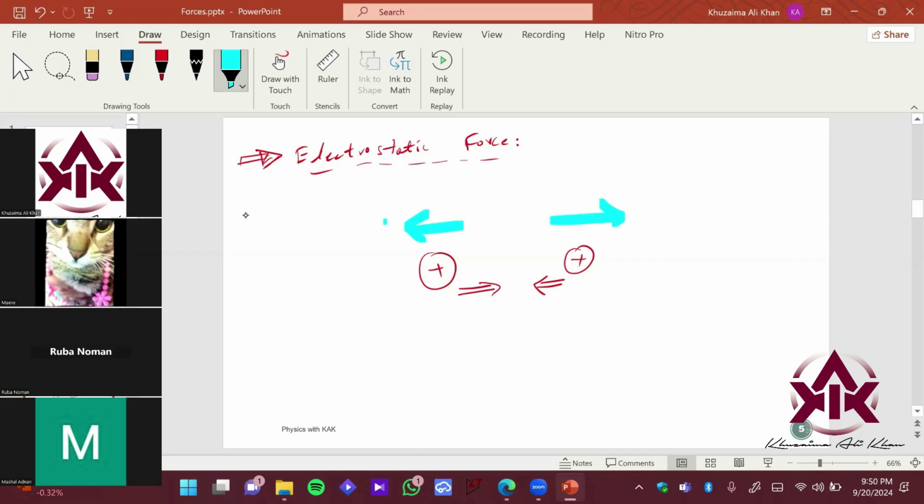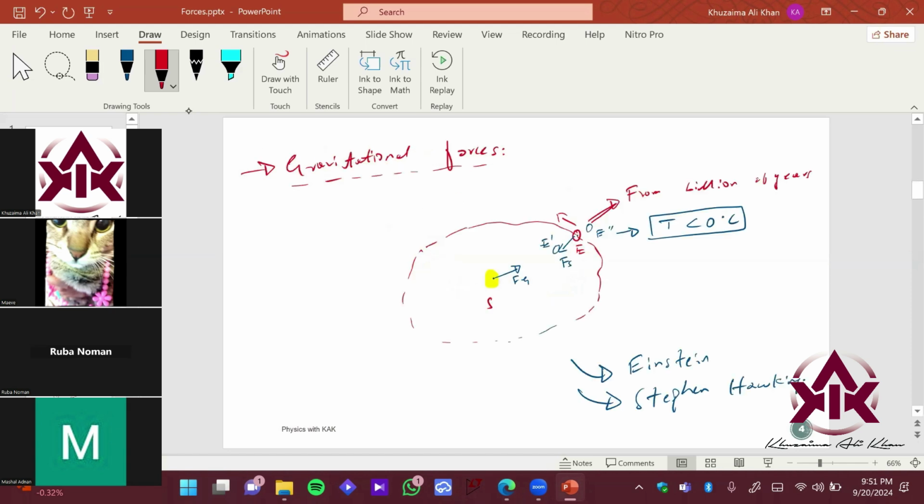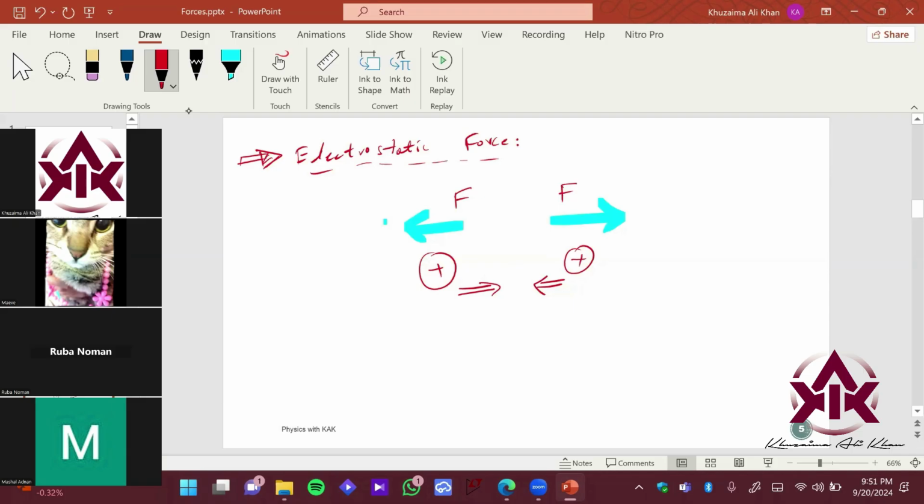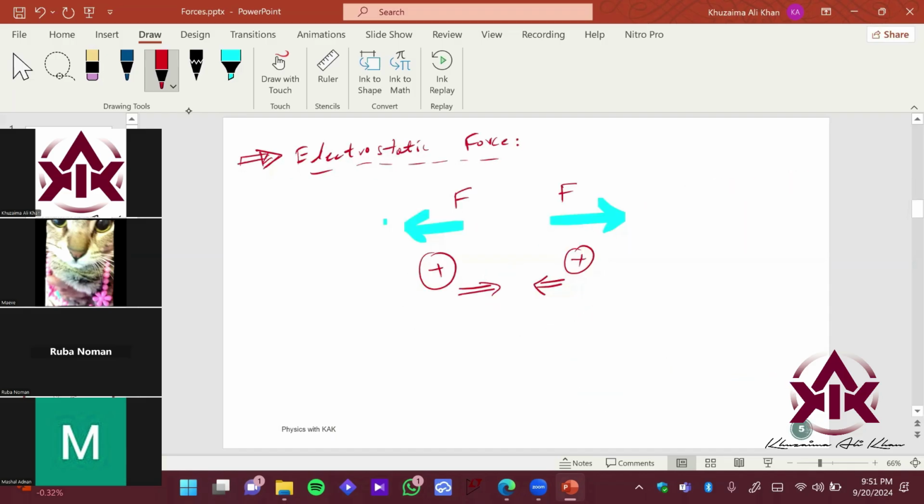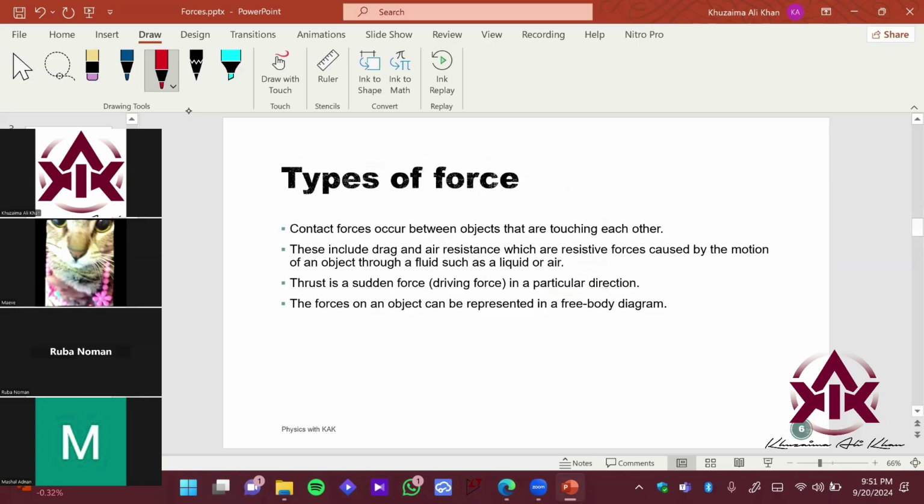Similarly, they are not in contact with each other, and still you will observe this particular motion of the protons. They are repelling each other, moving away from each other. So this will be done in the future coming chapters, that is section 4.2, and we'll discuss this in detail. How is this force created? There are some electrostatic field lines which we will see in detail, and how this produces this particular effect. Okay, so as Ruba said, certain contact forces occur between objects that are touching each other. Yes, they can generate forces.